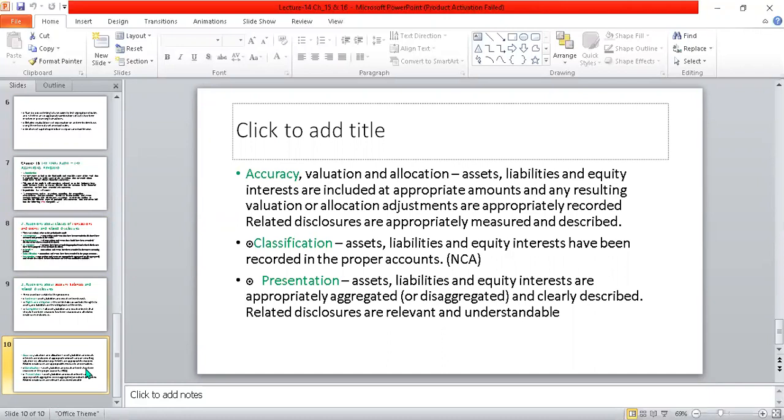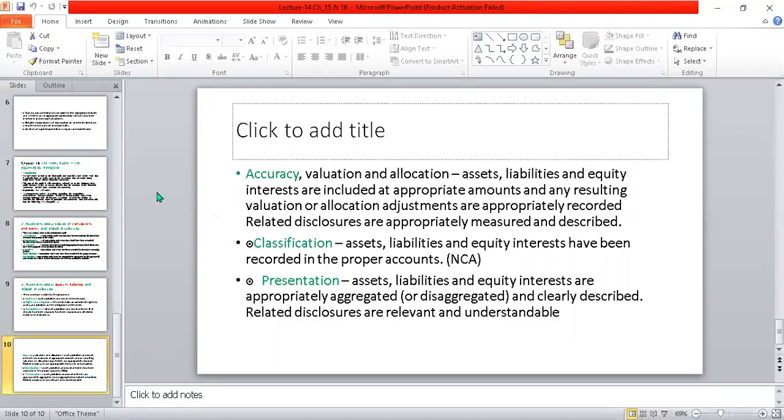Classification of assets. Assets are classified. Liabilities and equity interests have been recorded in the proper accounts or not. You may classify it, you say the non-current assets are separately treated and current assets are separated. Presentation: you have to present assets, liabilities and equity interests as appropriately aggregated or disaggregated and clearly described. Related disclosures are relevant and understandable. So you have to present the data accordingly.